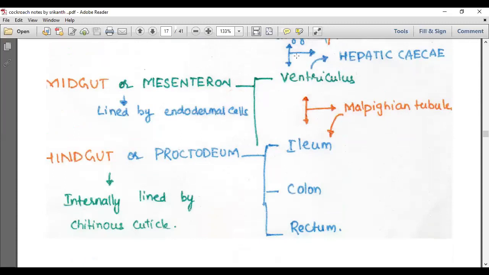We will look at what this arrow mark is; all the issues we'll discuss. Then just go through me, that's all. The hindgut or proctodium includes the ileum, colon, and rectum. Okay. Let me show you those portions once again. I'm moving to the board.